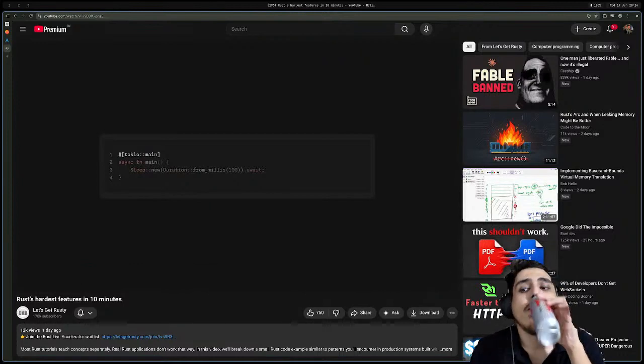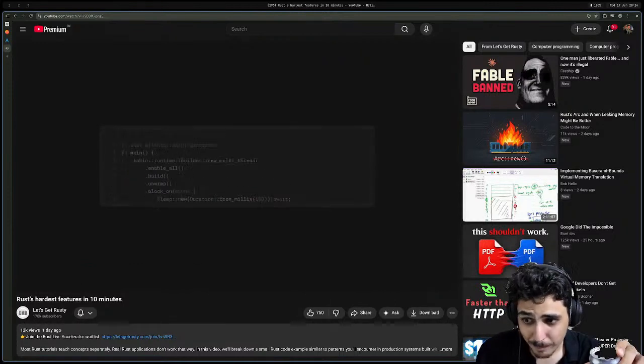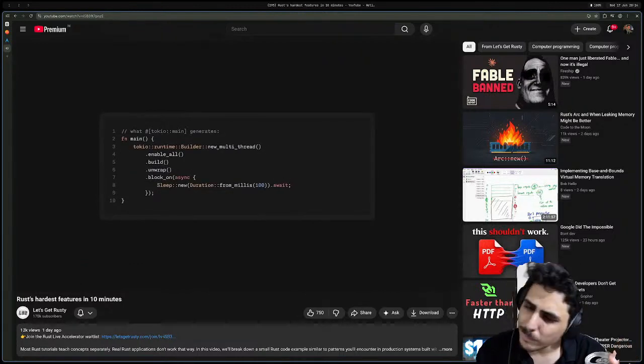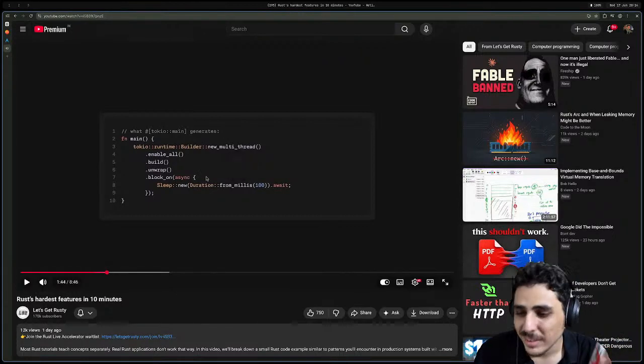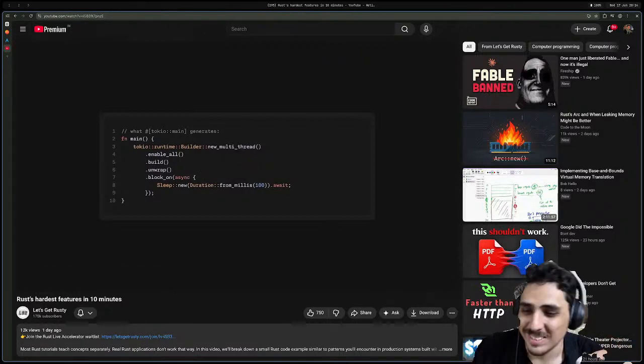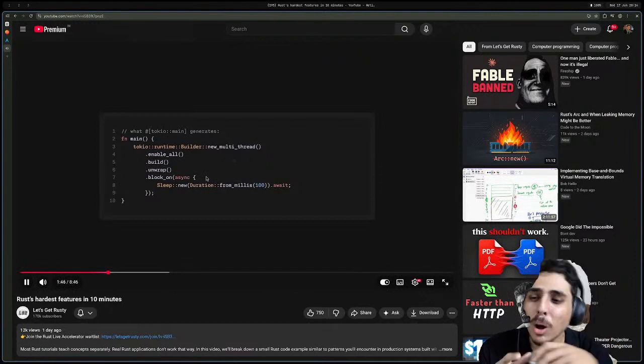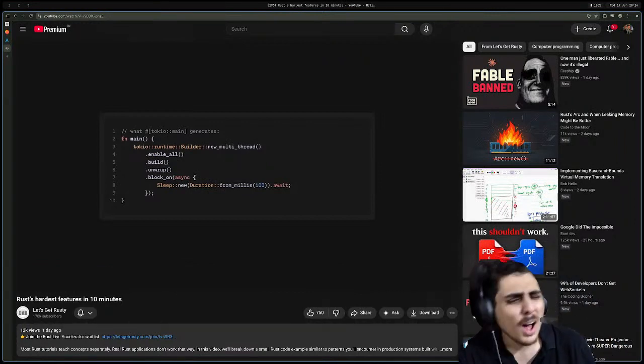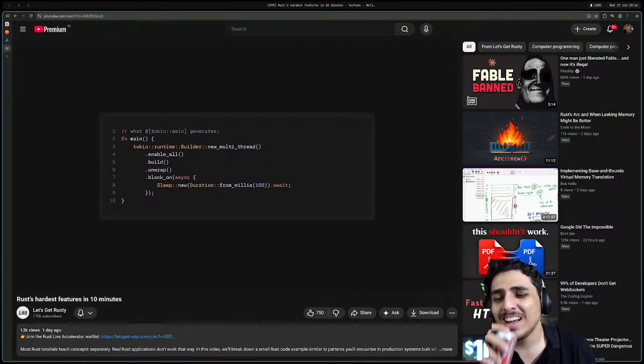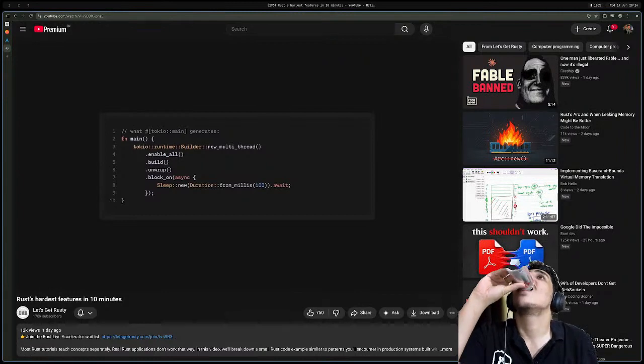Let's unpack what this single line does for us. This is what the Tokio main macro expands your code into. Okay, Tokio Runtime Builder. Okay, fine. No, I thought you would go through all of this. This makes sense. It builds a multi-threaded runtime and then runs your async function on top of it with block on. You wrote 3 lines and the macro generated 10.